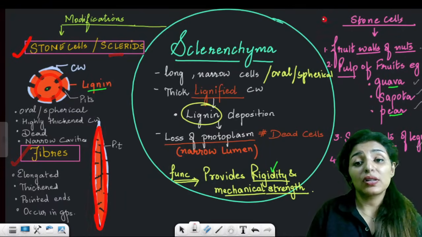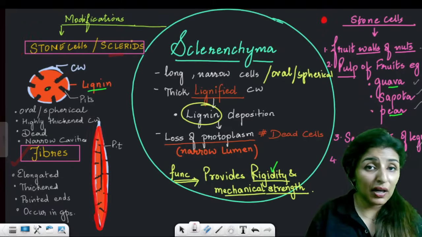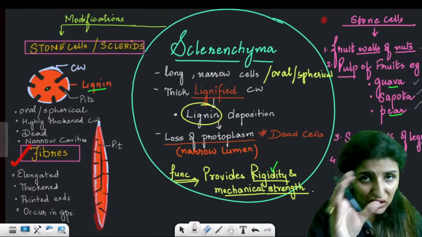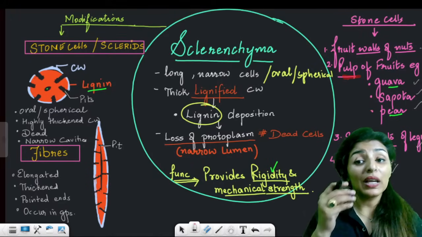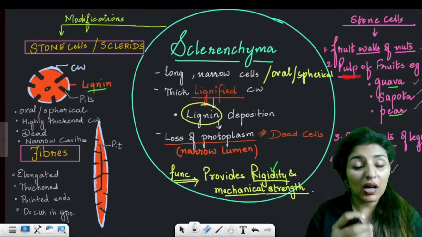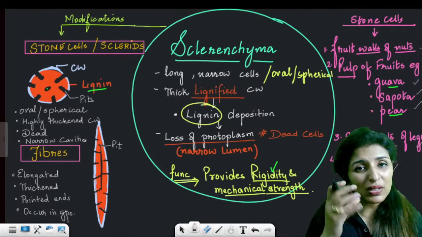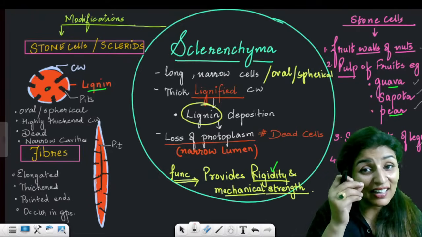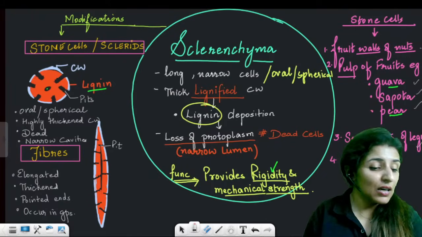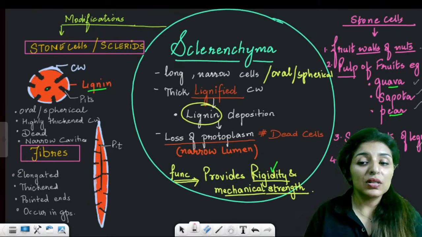See the examples of stone cells. Where do you see this sclerenchyma? In the fruit walls of nuts. That hardness of the nut shell is because of sclerenchyma. Pulp of fruits like when you eat guava or sapota, sapota is chiku, or you eat pear. These fruits have that gritty feeling when you are eating them. That gritty feeling in the pulp is basically the stone cells. Are these points clear? And then seed coats of legumes and tea leaves, all these have sclerenchyma.